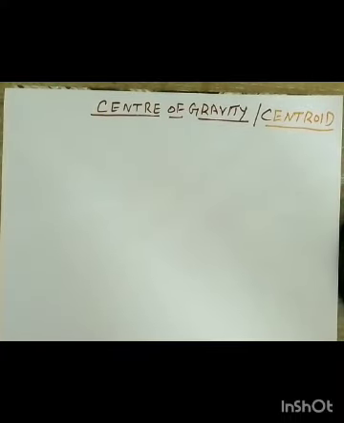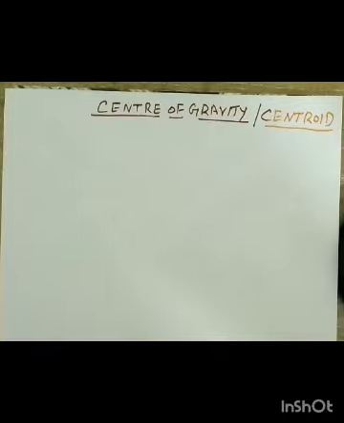In this video, we are going to learn about the center of gravity or centroid. Centroid is just a synonym of center of gravity or center of mass. The centroid is just a center point of any object, or center of gravity is the point of a body where the gravity can act on a body, right?